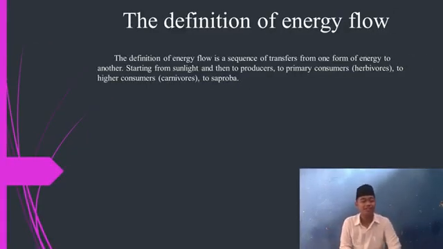Okay, the definition of energy flow. The definition of energy flow is a series of transfers from one energy to another, starting from sunlight and the producer to primary consumers, to secondary consumers, to the last consumers. Okay, the next speaker is Anergy Dayatullah.